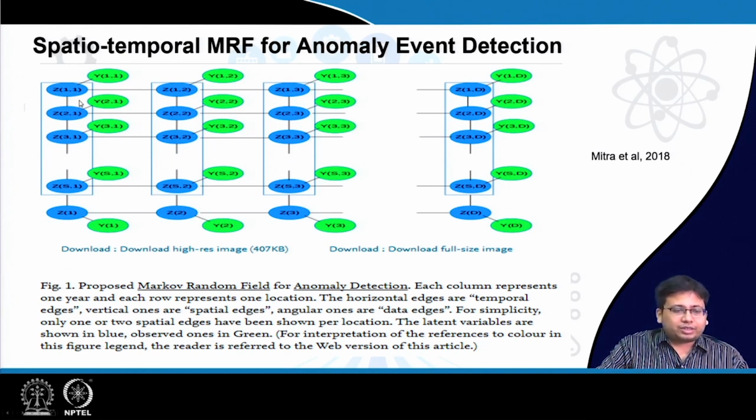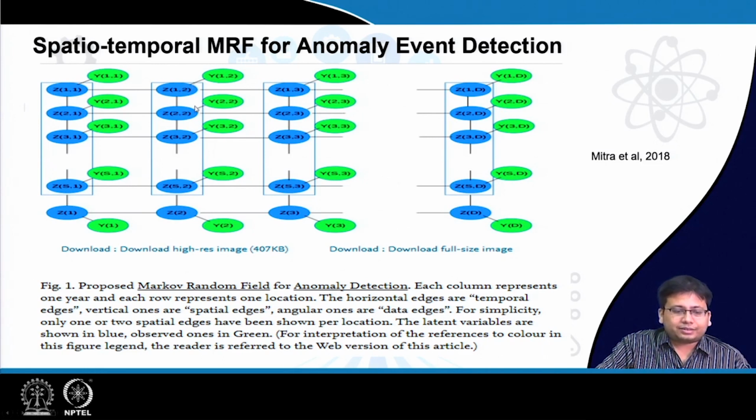They are indexed as Z1, 2, etc.; one of the indices is for space, the other one is for time. These vertical arrows are the spatial edges, connecting two nodes which belong to neighboring locations, and these horizontal edges are the temporal edges, which connect the nodes at the same location but at different points of time.